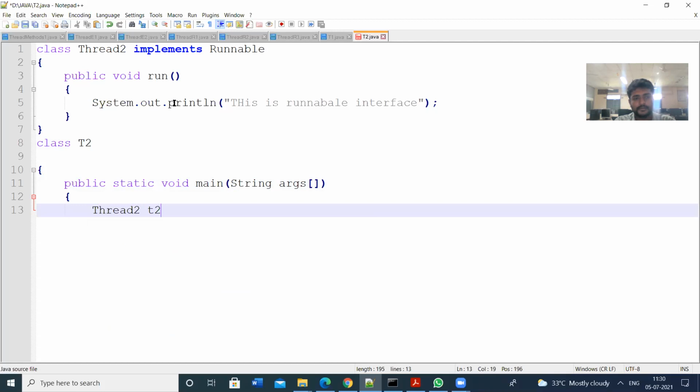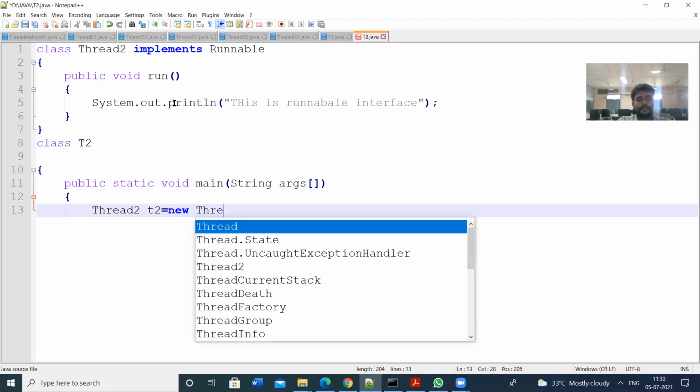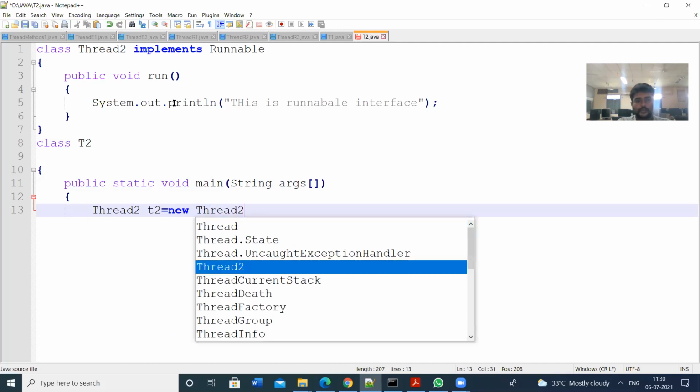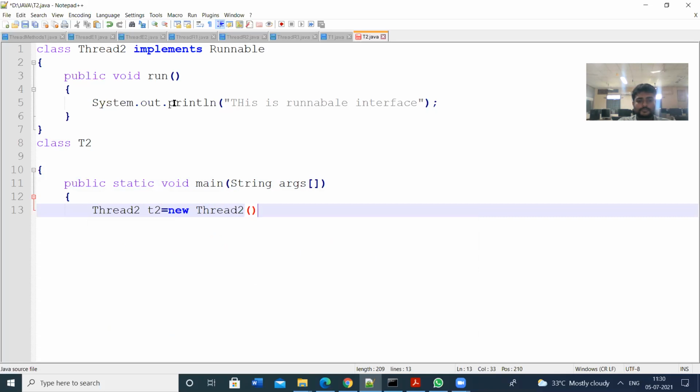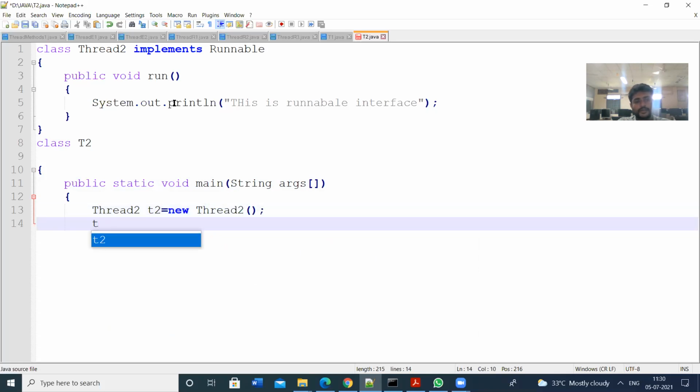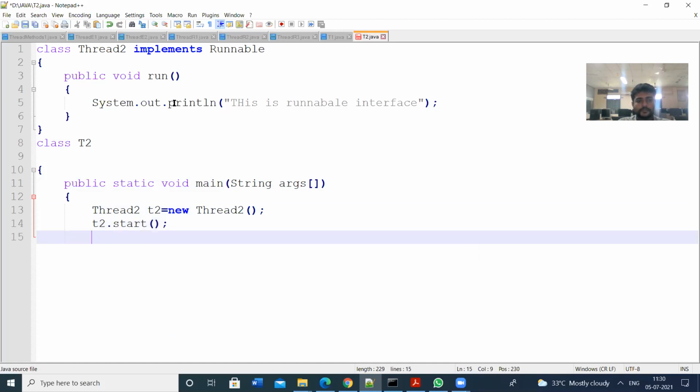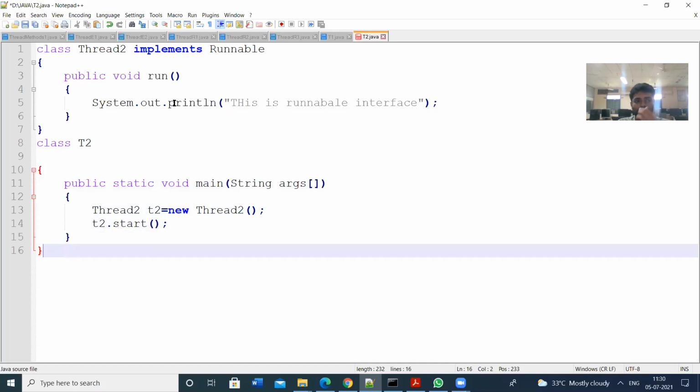I'm creating the object new Thread2. Then by using the object, t2.start. So this is how you can create the threads.